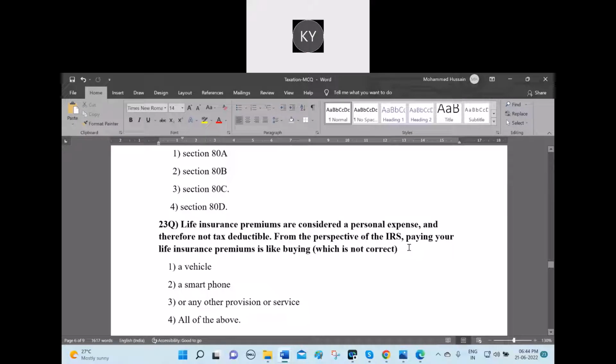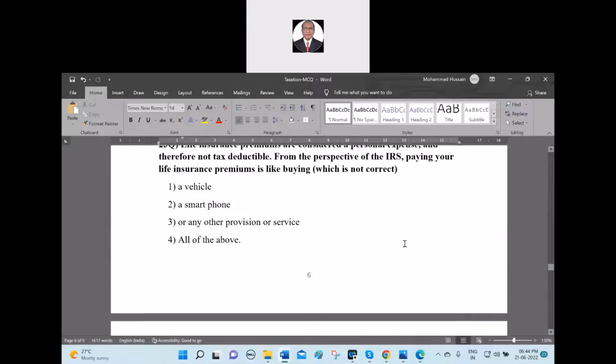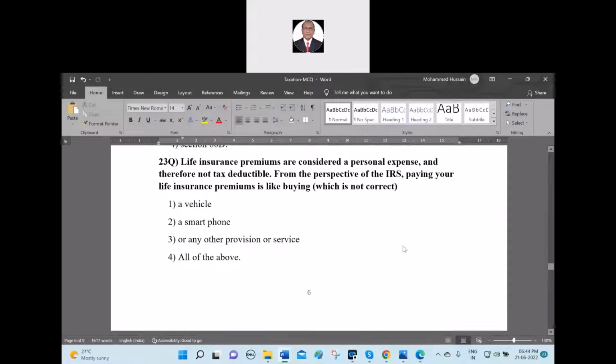Yes, life insurance premiums are considered personal expenses, and paying the premium is like buying a vehicle or a smartphone. I made it intentionally, or any other provisions. It is not provisions, it is products or services. So intentionally I changed it from products to provisions, which is not relevant to the question. So the answer for the 23rd question is the third option.